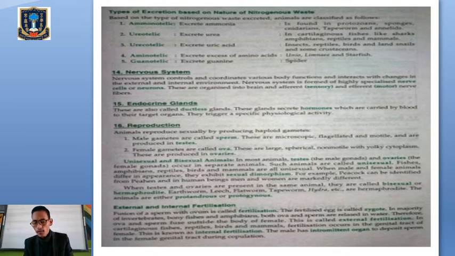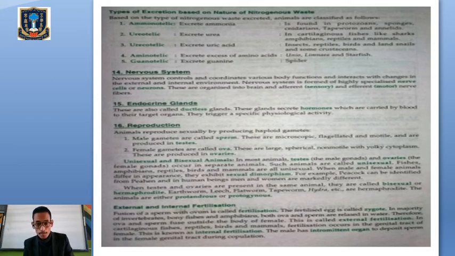Clear? So in external fertilization, the female gamete and the male gamete have to be released simultaneously in the external medium, let's say in water, in order to bring about fertilization. The female will lay the egg, and the male will release the sperm in the water body. So in external fertilization, fertilization occurs outside the body, hence it is called external fertilization. But in internal fertilization, fertilization takes place within the body of the female.